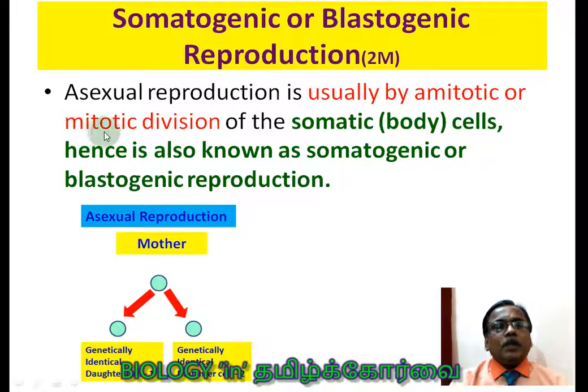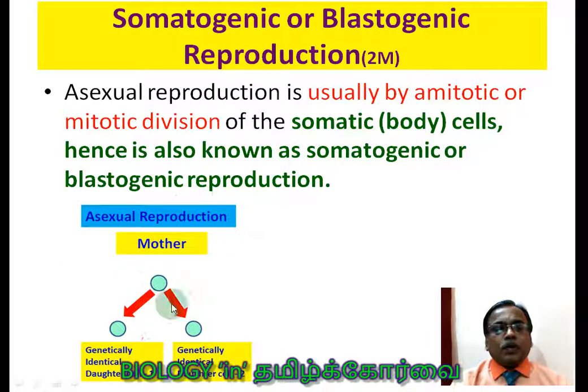If it follows the steps like prophase, metaphase, anaphase and telophase, then it is called mitotic division of the somatic cell, because it occurs in the somatic cells or body cells, and it is also known as somatogenic reproduction or blastogenic. Even the blastula follows the same method of producing new cells. All the cells present in our body come from the blastula only. That may be one of the reasons why they give the name blastogenic reproduction.